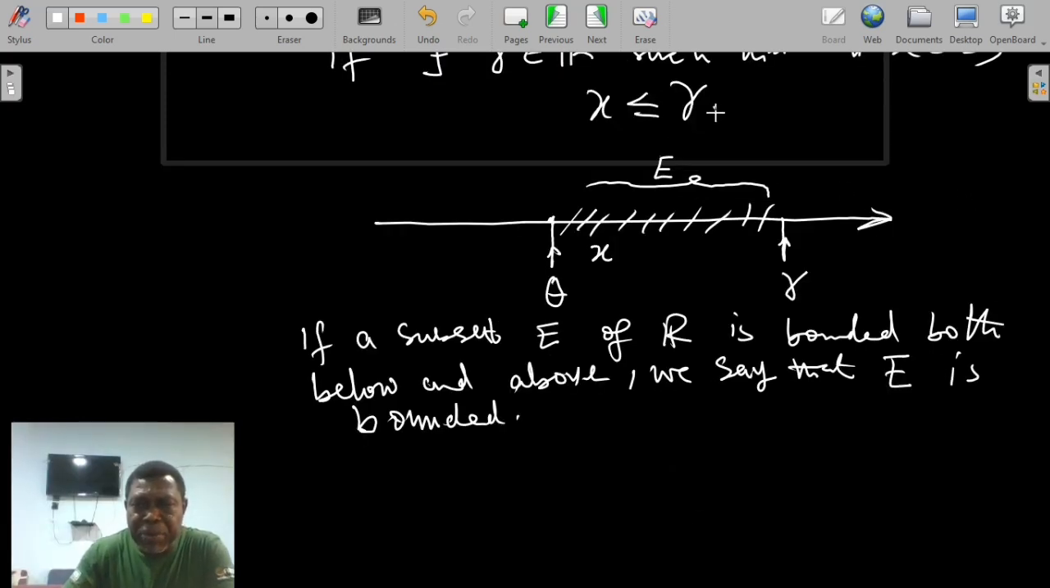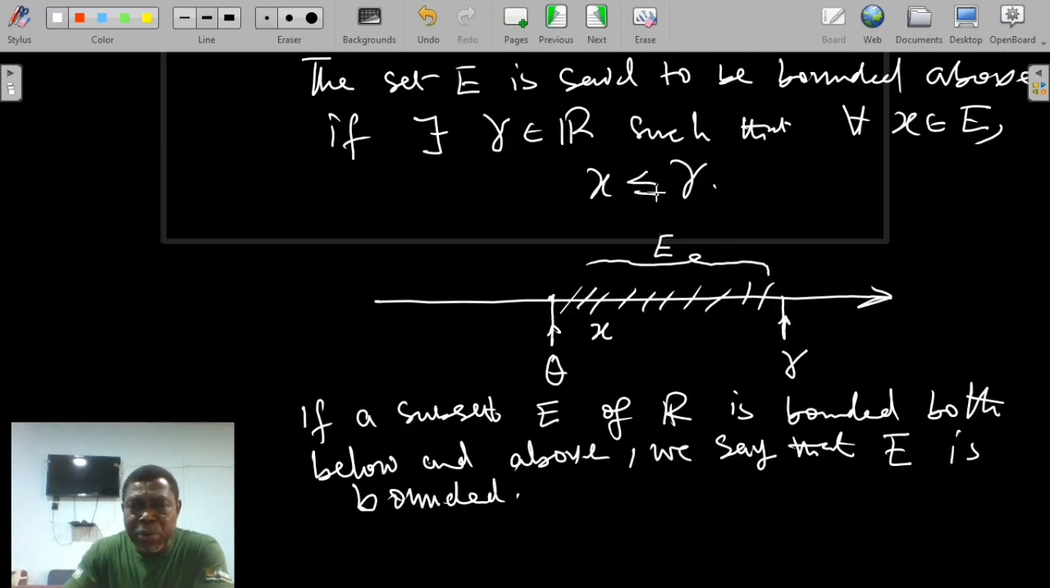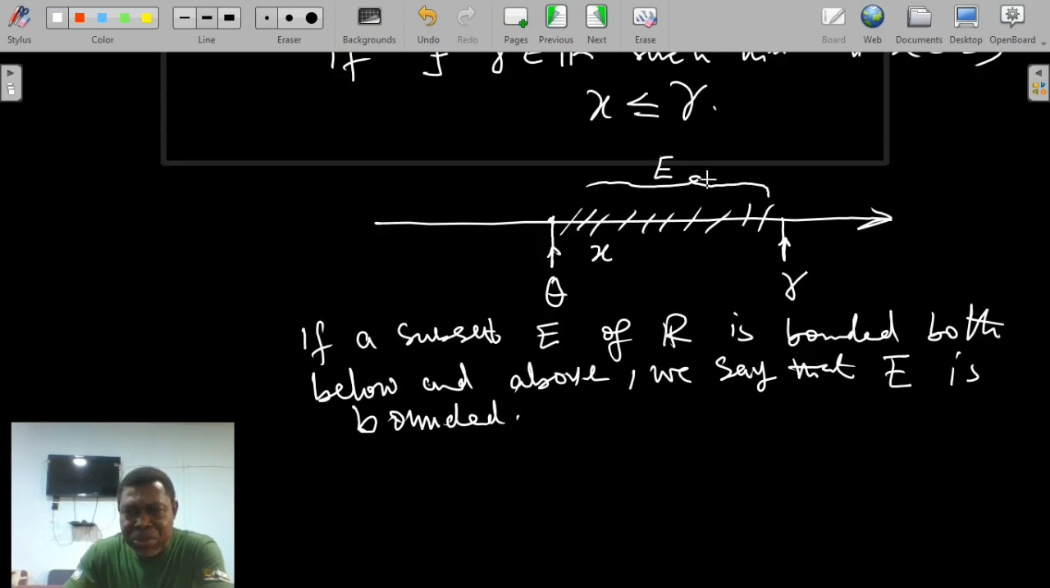The set E is bounded below if we can find a number theta in the set of real numbers so that theta is smaller than or equal to everything in E. And it is bounded above if we can find a gamma in R so that for any x we pick in E, x is less than or equal to gamma. I want us to quickly make the following observation. Remember, once E is bounded below and above, then E is called a bounded set.